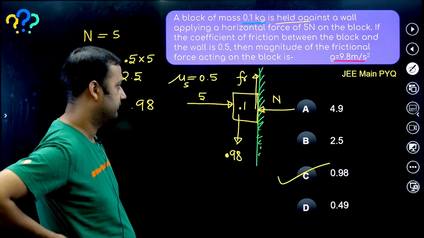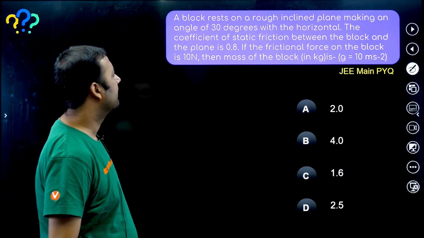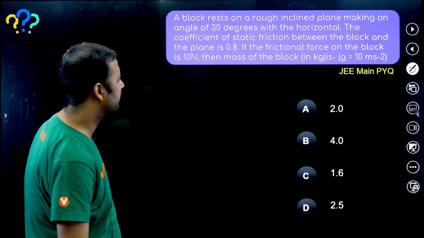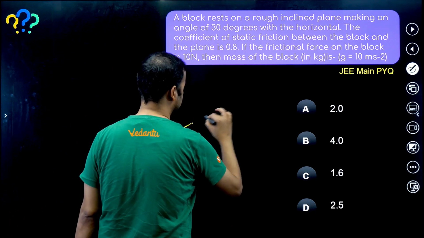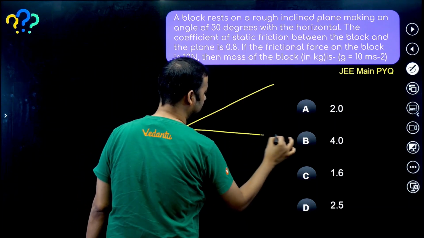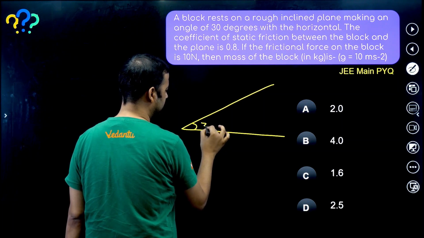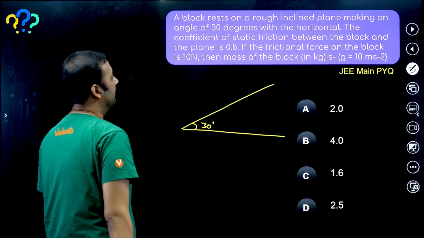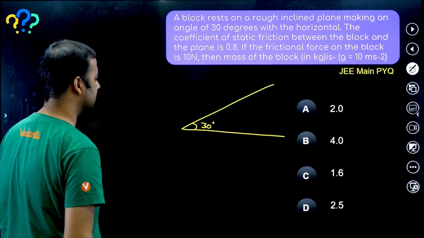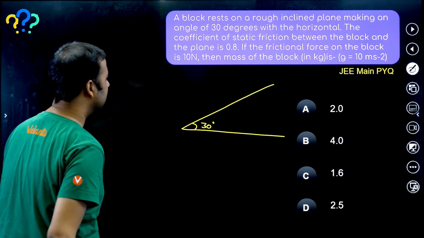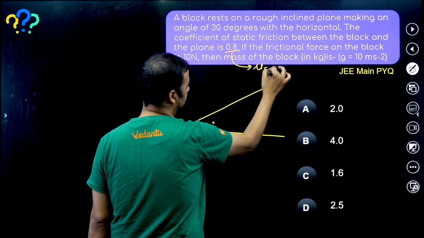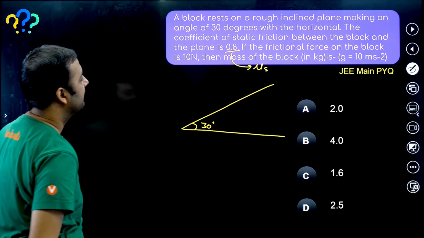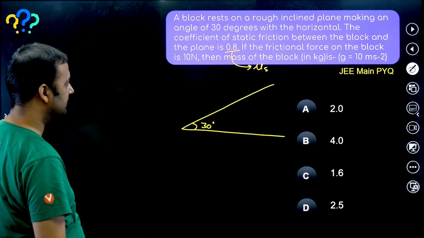Let's move forward. A block rests on a rough inclined plane making an angle of 30 degrees with the horizontal. So let's draw the situation. Basically this is an inclined plane and this angle is 30 degrees. The coefficient of static friction between the block and the plane is 0.8. So this is the value of mu s. If the frictional force on the block is 10 newton, then find the mass of the block.